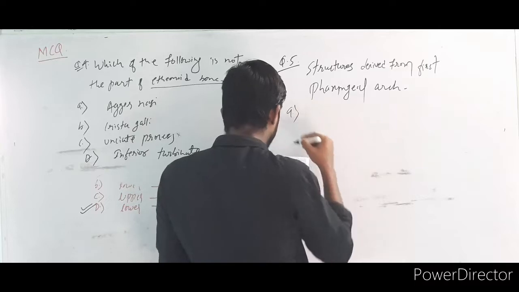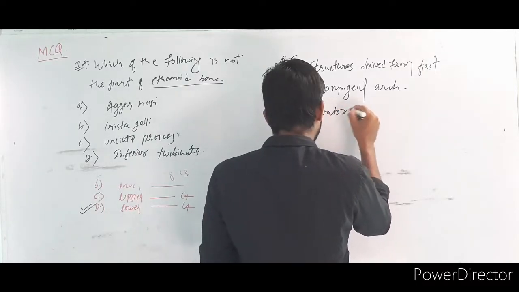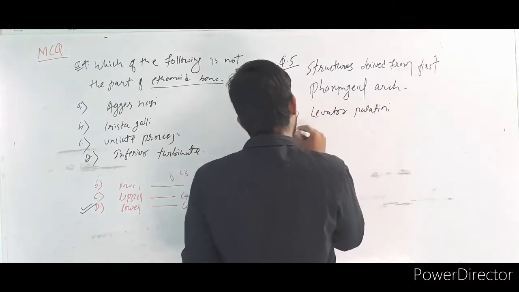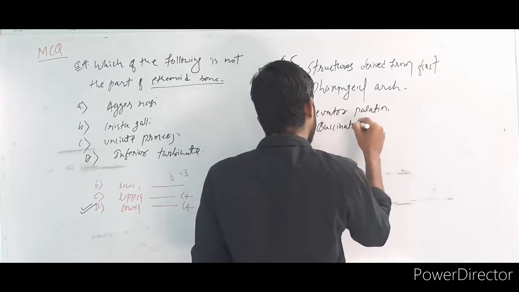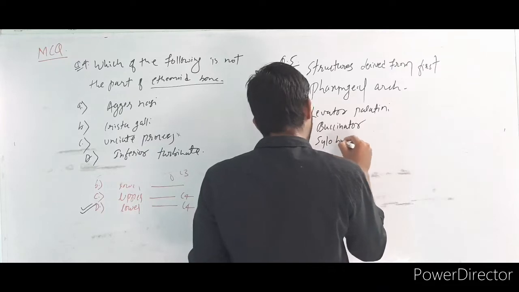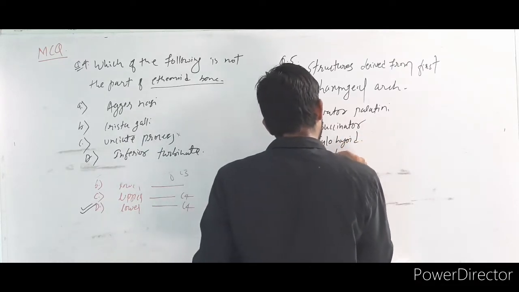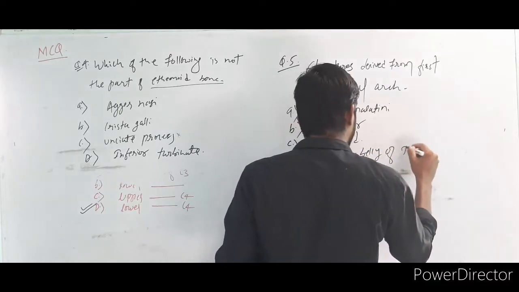Option A, levator palatini. Option B, buccinator. Option C, stylohyoid. Option D, anterior belly of digastric.